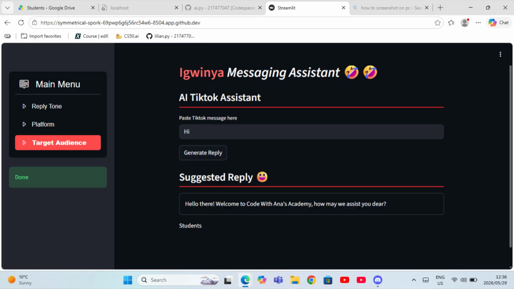Python is one of the most popular languages and you can do cool stuff with it. Like for example, how I built Igrenia, which is an app that answers your guys' DMs on TikTok using AI, of course, integrated in it using something we call APIs.